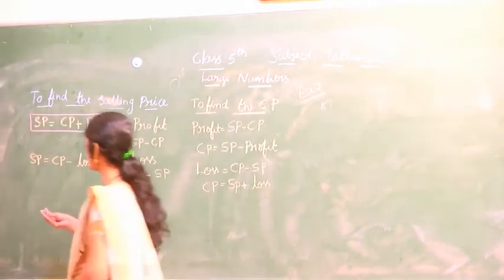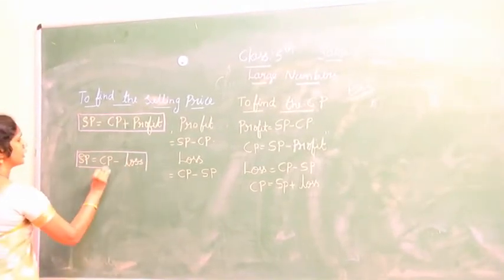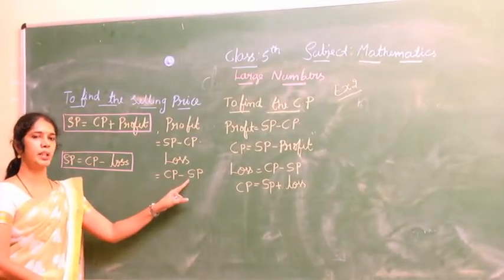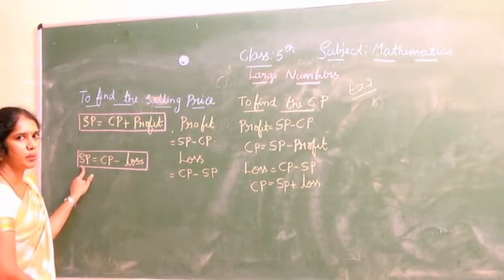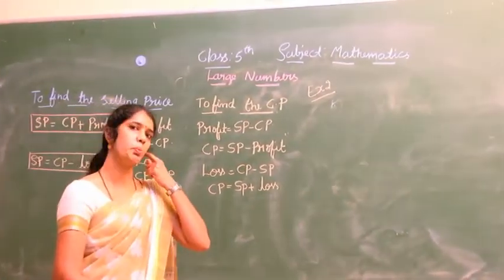See here, CP minus loss. Loss equals CP minus SP. So to find the selling price, you have to subtract loss from cost price.